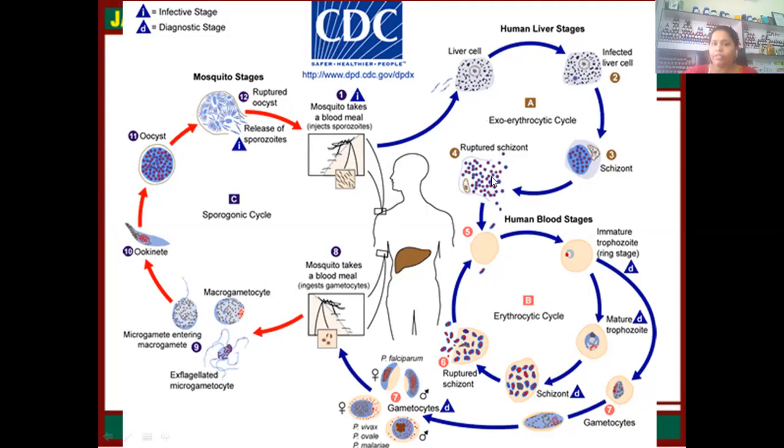These merozoites, after rupturing, go into the blood RBCs and affect the erythrocyte, which makes the erythrocytic cycle. The erythrocytes in the human affected by the merozoites go through the ring form, the late stage, and the trophozoite phase. After maturing into the trophozoite, they again make the schizont and release the merozoites. These merozoites again infect the RBCs, thus the erythrocytic cycle goes on.